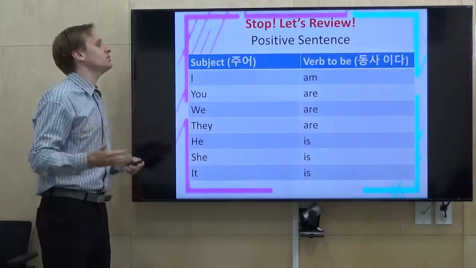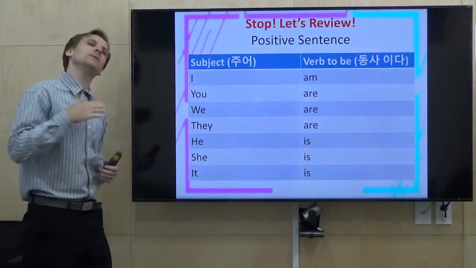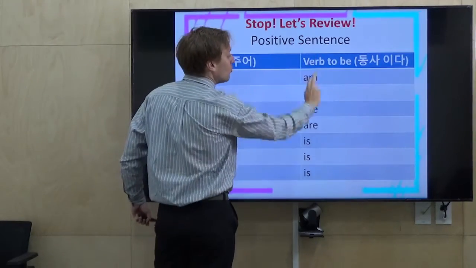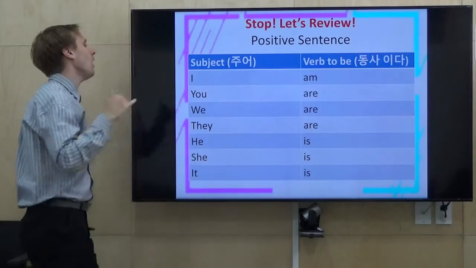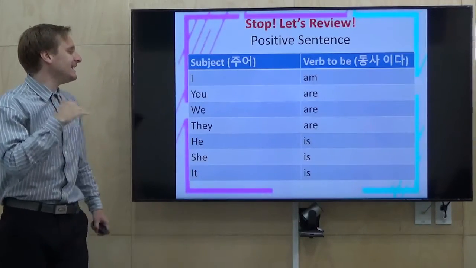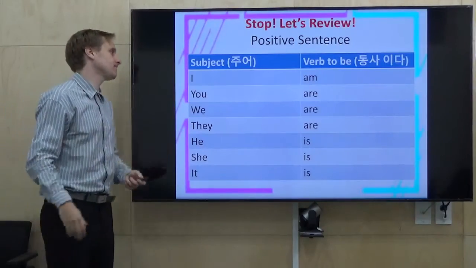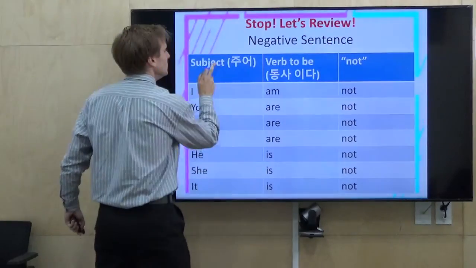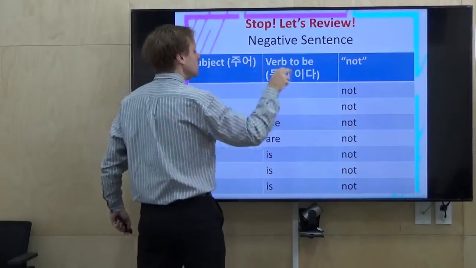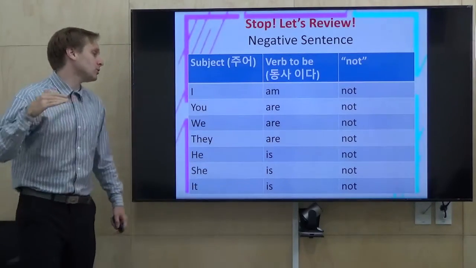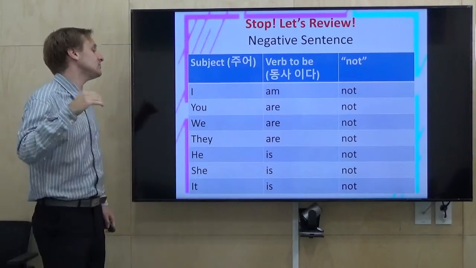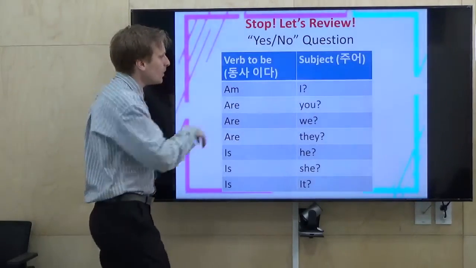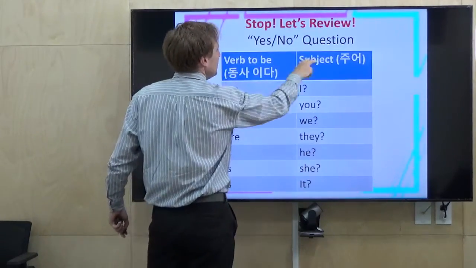Okay? So here's what we've studied so far. To make a basic sentence with the verb to be in English, we take the subject, in this case the pronoun, and we add the correct verb to be. I am, you are, we are, they are, he is, she is, it is. To make a negative, we simply put not after the verb to be. Subject, verb to be, not. I am not, you are not, we are not, they are not, he is not, she is not, it is not. And to make a question, we're going to switch it around. Verb to be and then subject.